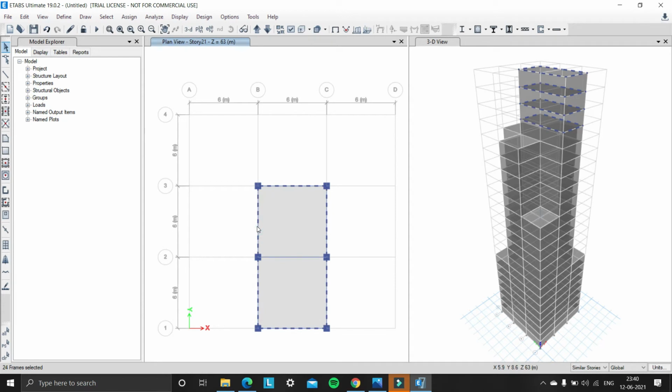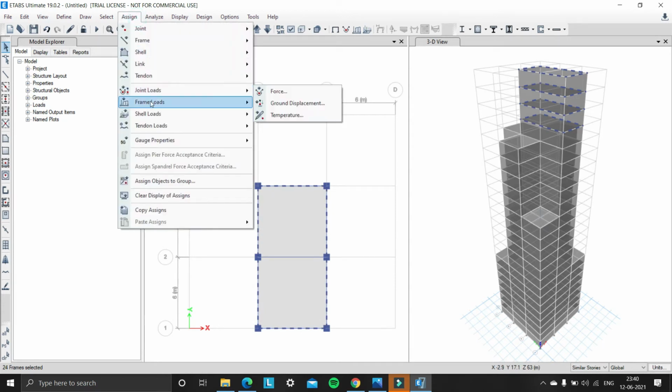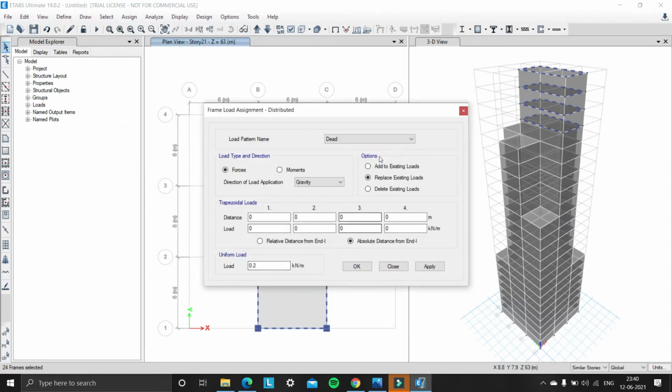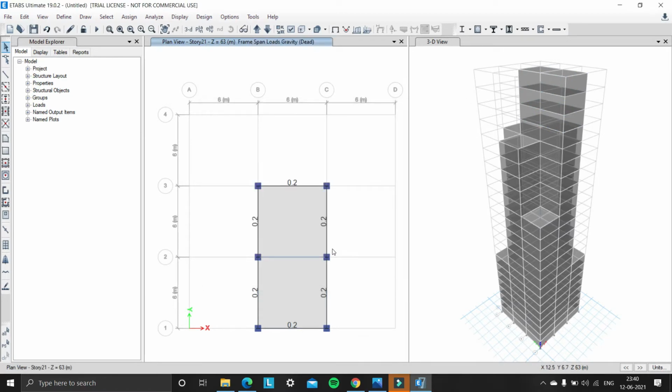Okay. Now assign the cladding load of 0.2 kilonewton per meter. Click on OK. So we can see the 0.2 kilonewton per meter of cladding load is applied on the external beams in story 20 to 23. So now move to story 23.